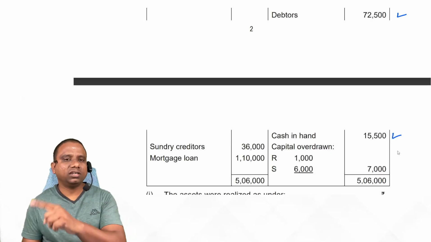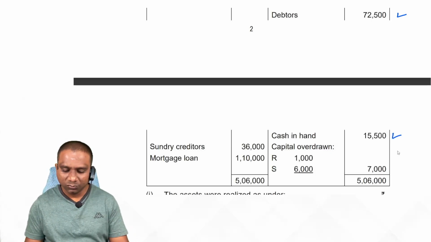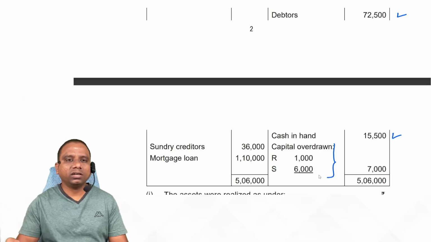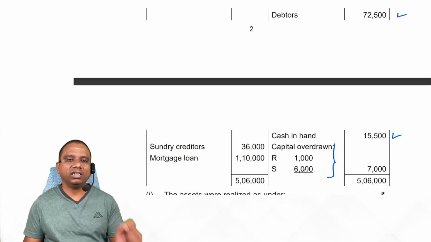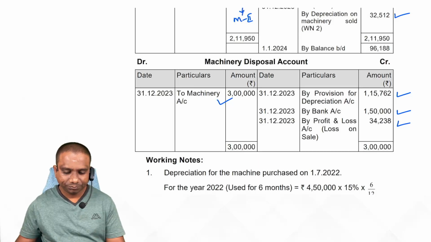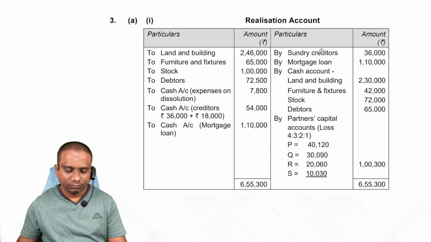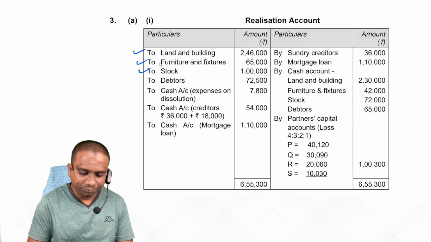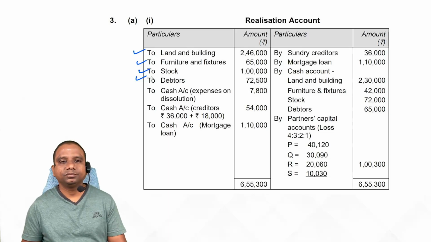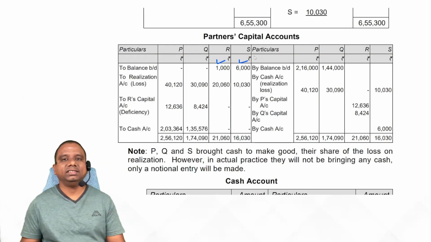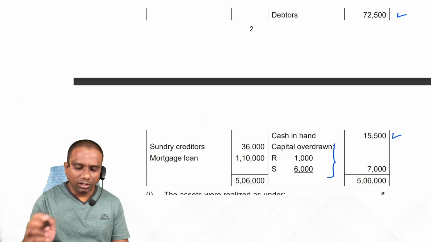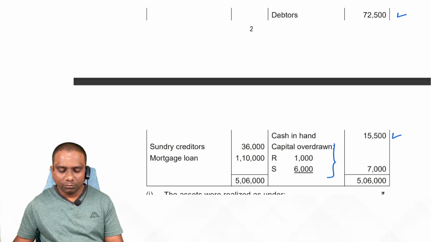Open cash account and write down opening balance. To balance brought down. Capital overdrawn. Prepare partners capital accounts. These two partners capital accounts are showing debit balance. Now, to balance brought down. Observe. Yes, realization account debit and partners capital account debit balances. Next one. Now come to liabilities side.